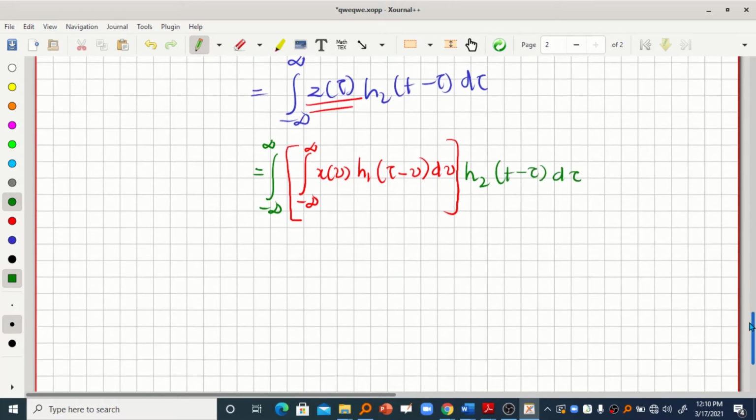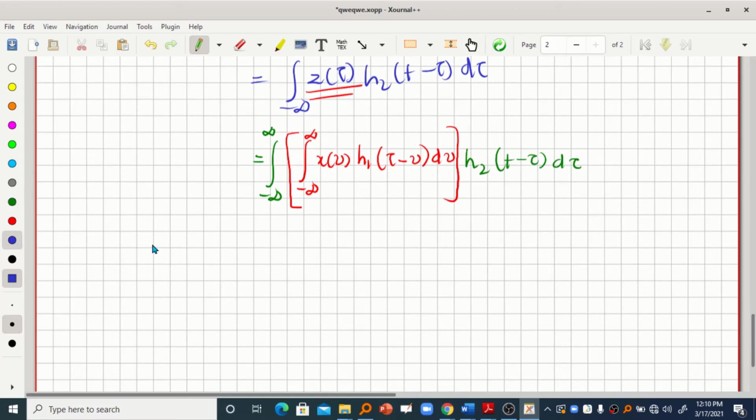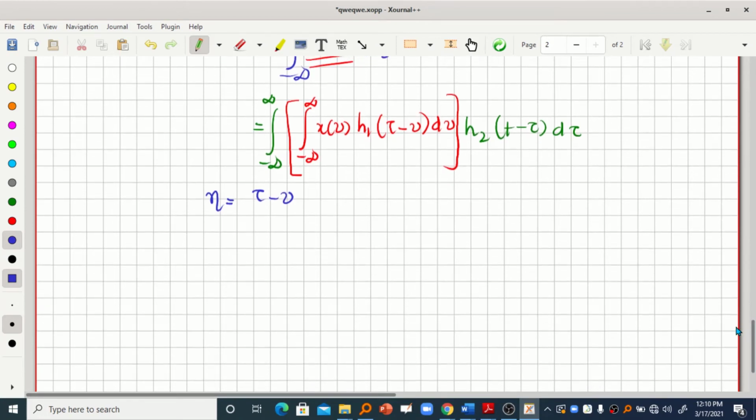Now we have to perform a variable change. The variable change is nothing but eta is equal to tau minus v. So if you perform the variable change into the equation wherever tau and v appear, we need to perform the interchange of order of integration also. Then you will get y of t is equal to integral minus infinity to plus infinity x of v.